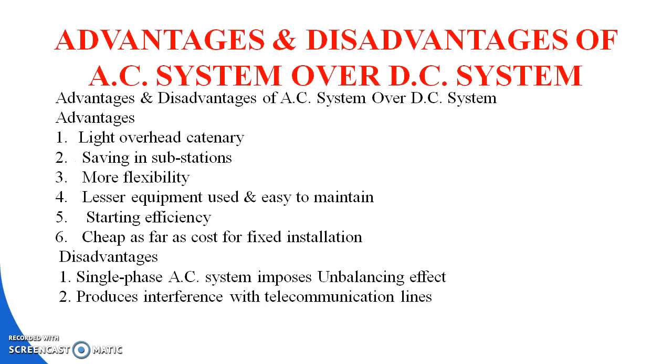Another topic is advantages and disadvantages of the AC system over the DC system. What are the advantages?